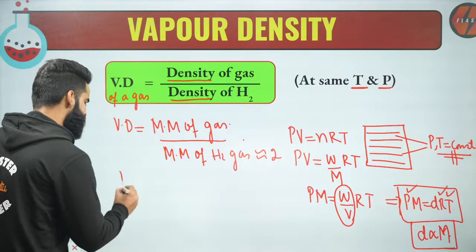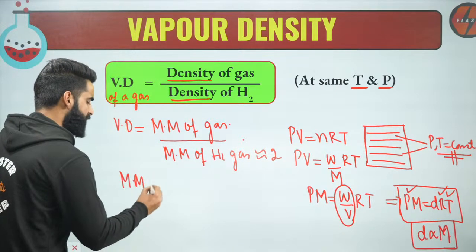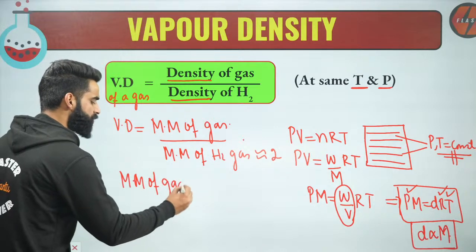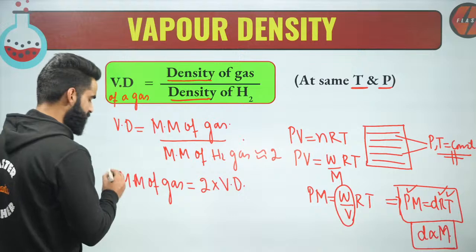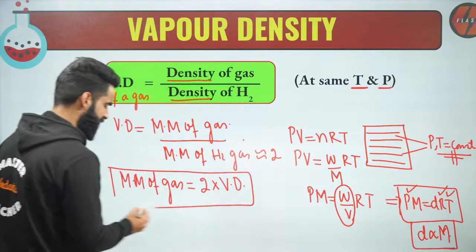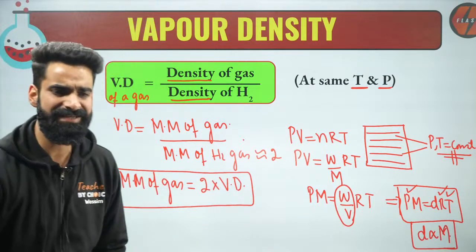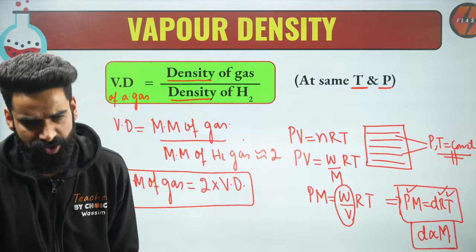So people, can I get a simple relation right here? Molar mass of a gas is always equal to 2 times its vapor density. This is something which I want you guys to remember right here. Molar mass of the gas is equal to 2 times the vapor density of the gas.